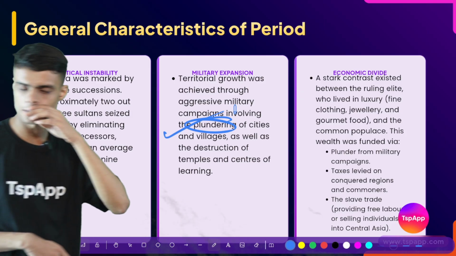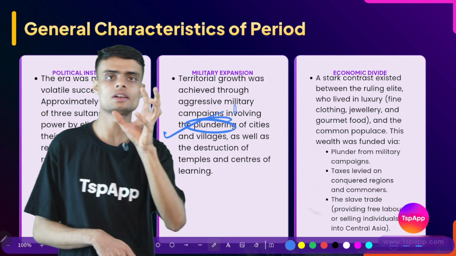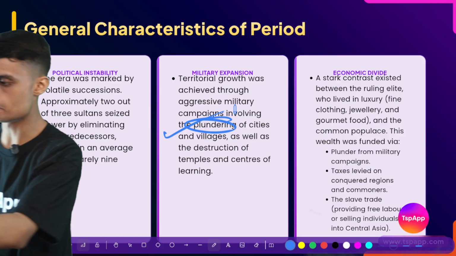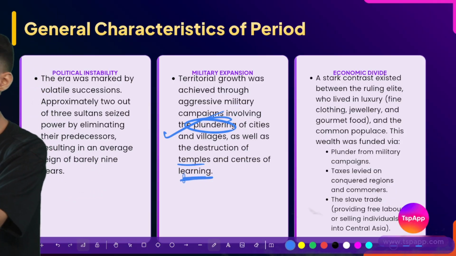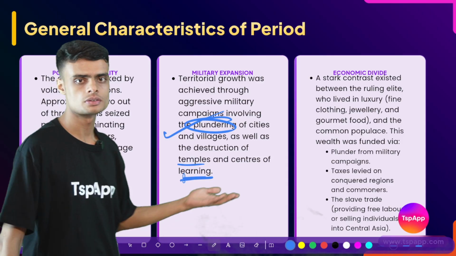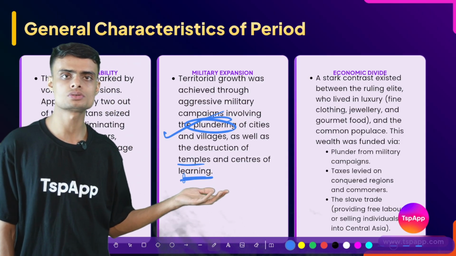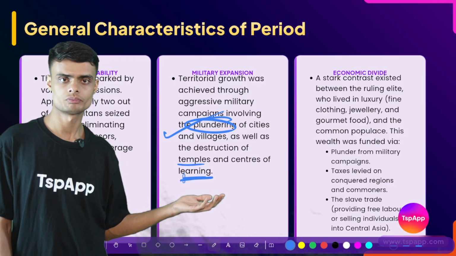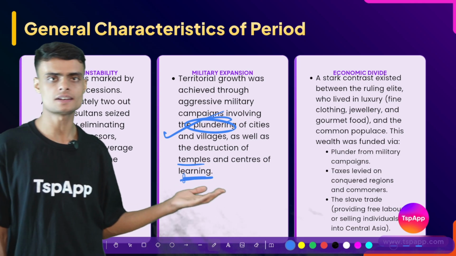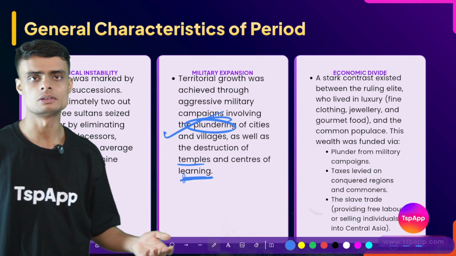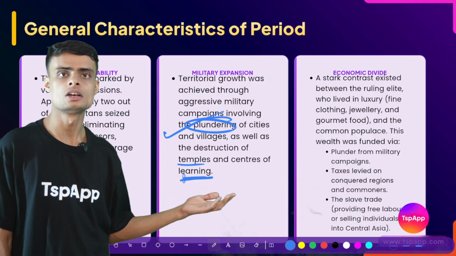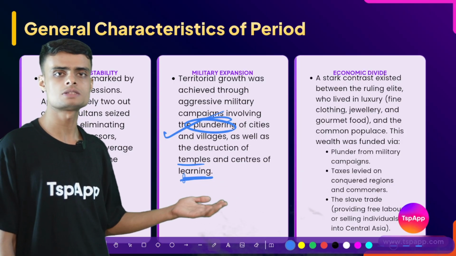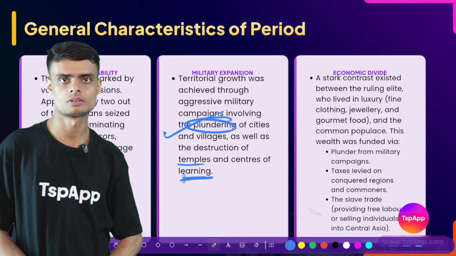What were the main powerful places from where they could gain a large amount of wealth? That place was mainly temples and centers of learning. Temples, the places where people used to make large donations and where gold was stored, and places like Nalanda and Takshila, which are called centers of learning. So all these places were destroyed.